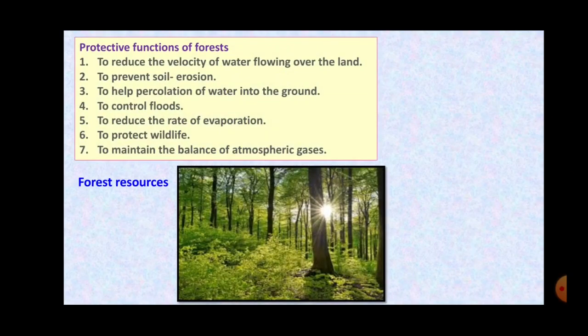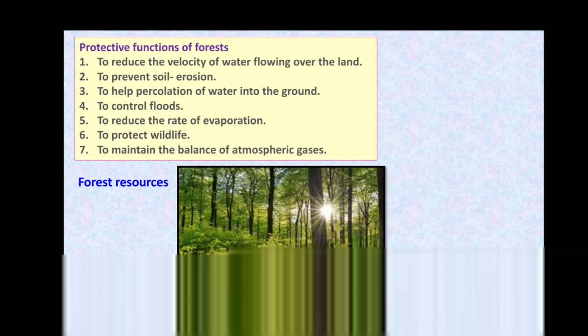Next we are going to start forest resources. Now you know that about 30% of our earth, of our land, is covered by forest, right? And what is a forest? A forest is an extensive area of land which is covered with a variety of plants, right? So such an area which is covered with variety of trees or variety of plants is called as the forest.